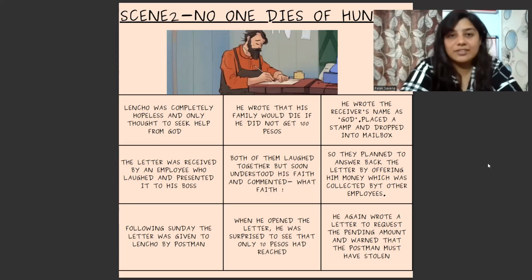So I have tried to explain this chapter using two tables in a very precise way. I hope it will be helpful when you study for your exams.